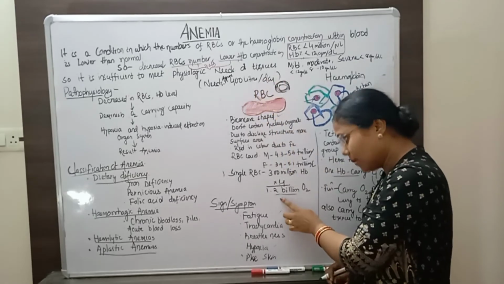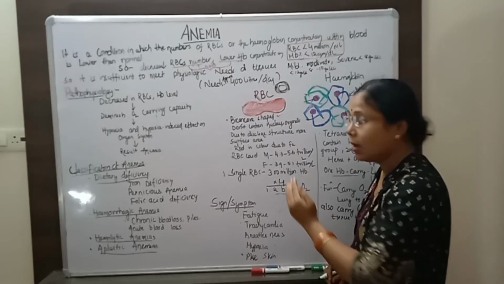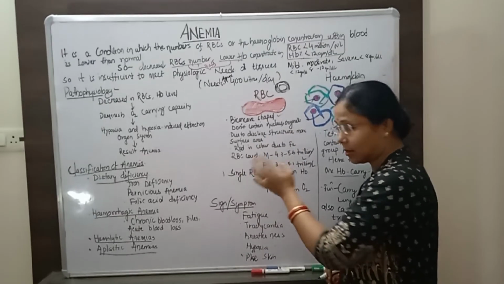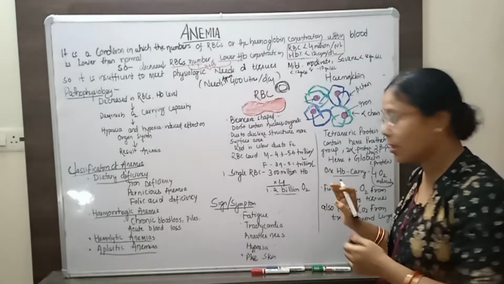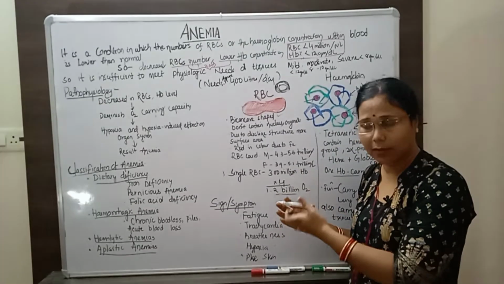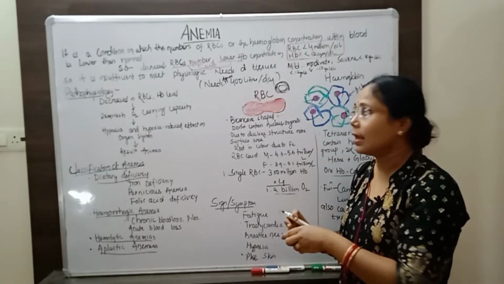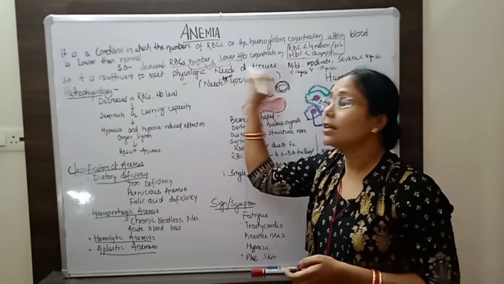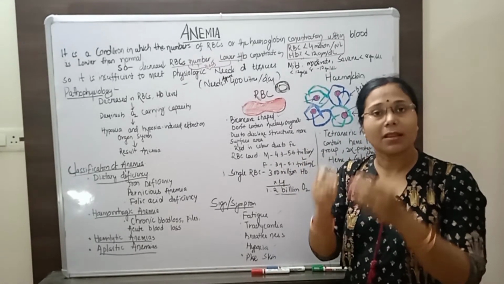If there is destruction of RBCs, or red blood cell destruction is more, or hemoglobin concentration really decreases, then this amount of oxygen cannot be obtained by the organelles. This insufficient oxygen does not meet the physiological need of the organelles, and it gradually affects the different systems.